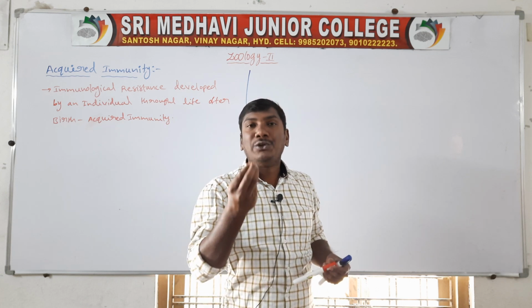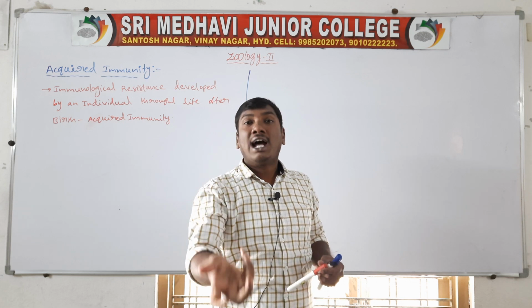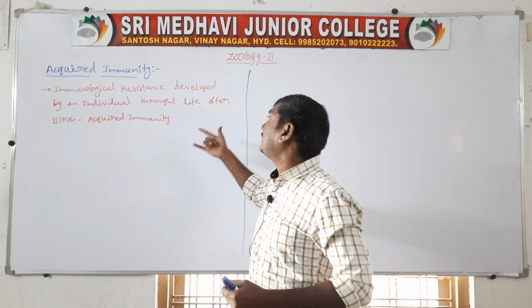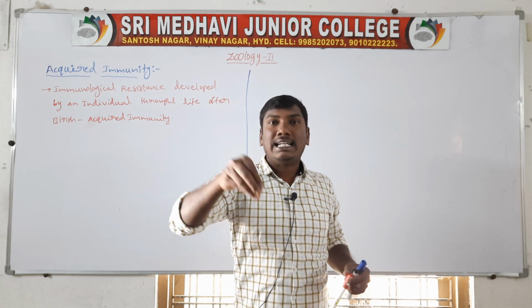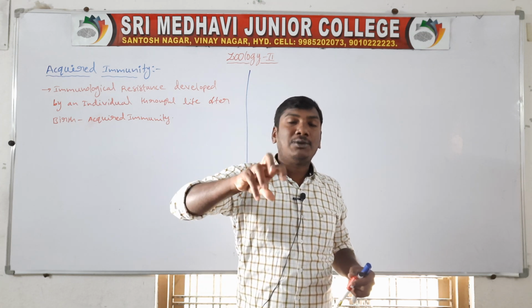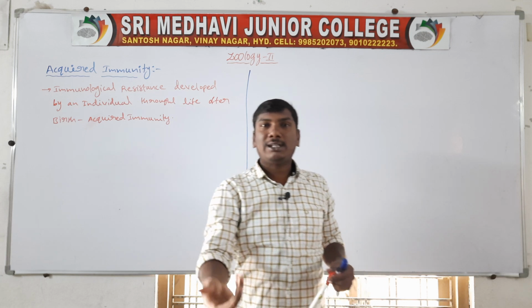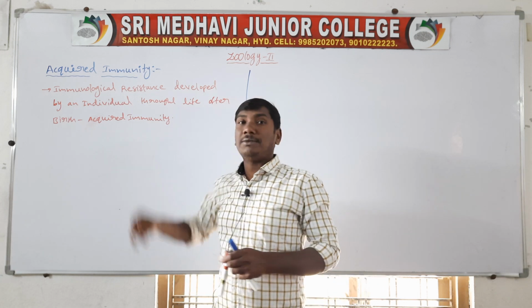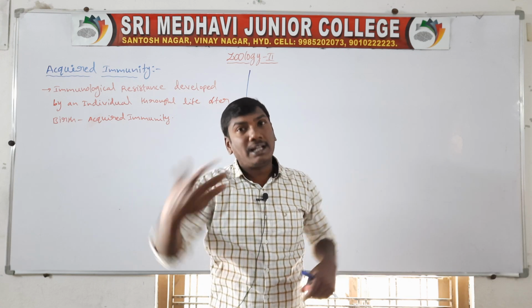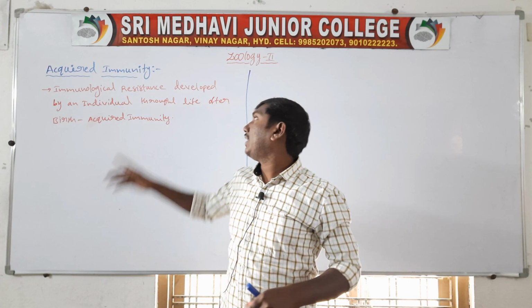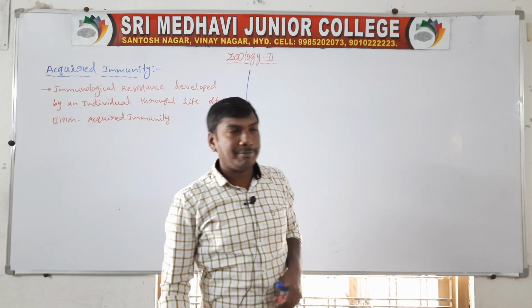This is called acquired immunity. The immunological resistance developed after birth is called acquired immunity. The immunity present from birth is called innate immunity, and the immunity developed after birth is called acquired immunity.